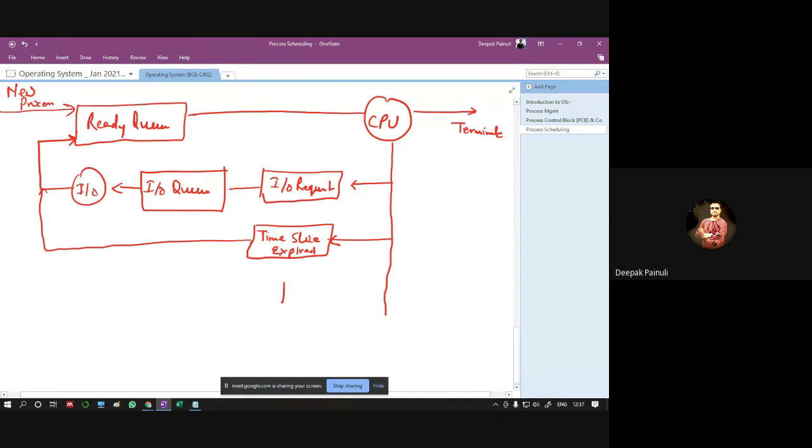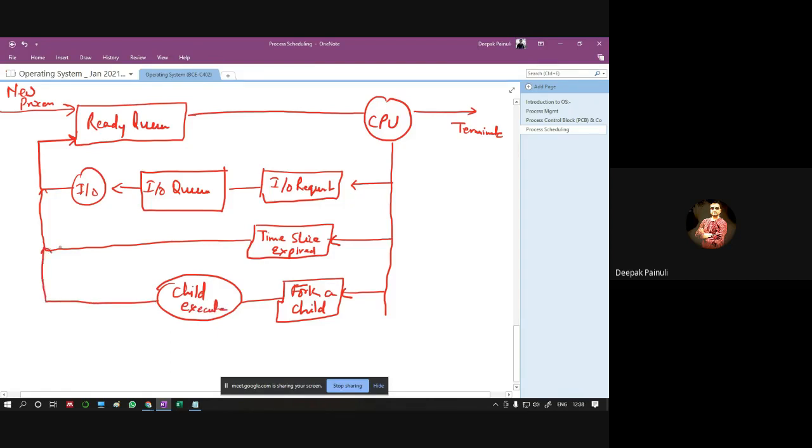And the third case may be that a particular process can fork a child, right? Once the child executes, it could again be rescheduled to the ready queue, right?